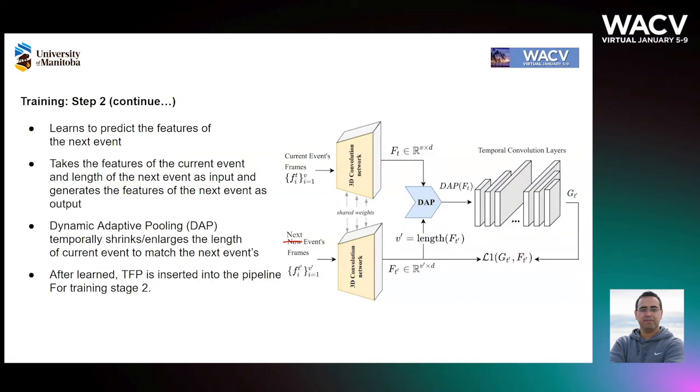To train this module, we feed the features of the current event as well as the length of the next event. A dynamic adaptive pooling layer temporarily shrinks or enlarges the features to match the temporal length of the next event. Finally, with a series of temporal convolution layers, we have the predicted features for the next event. We can now apply L1 loss between the predicted features and the ground truth features of the next event.